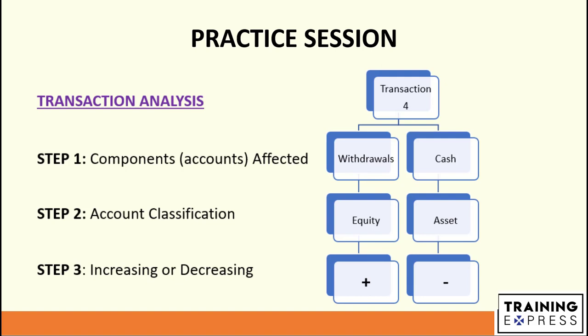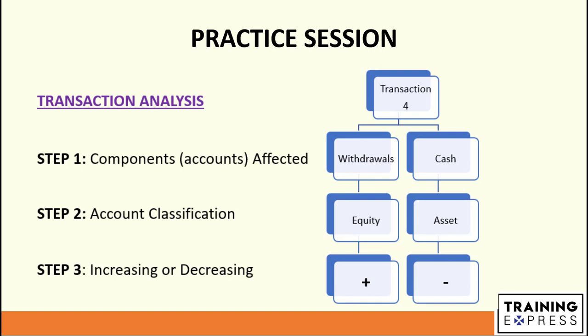Let's do the transaction analysis here. Step number 1. We need to identify which accounts are affected in this transaction. So we can see that Mr. James withdrew some cash from the business. So the two accounts affected here are withdrawals and cash. Step number 2, we need to classify each of these accounts.